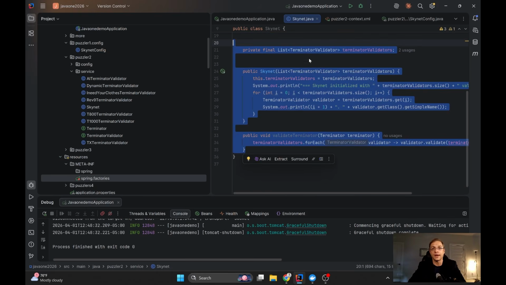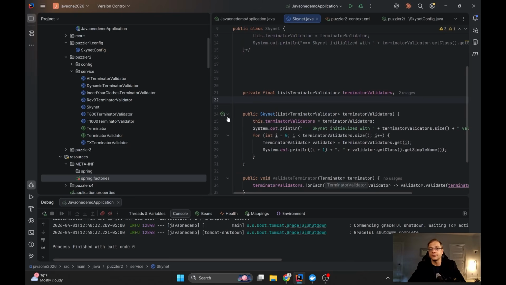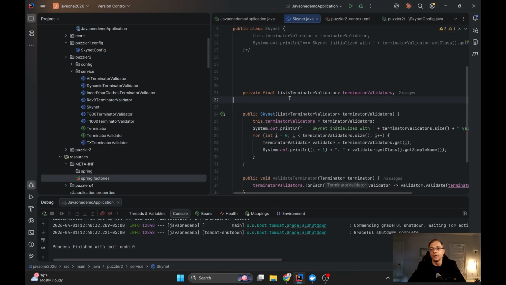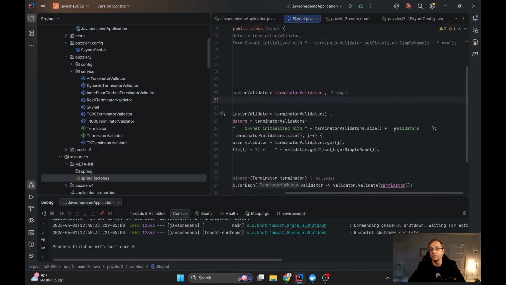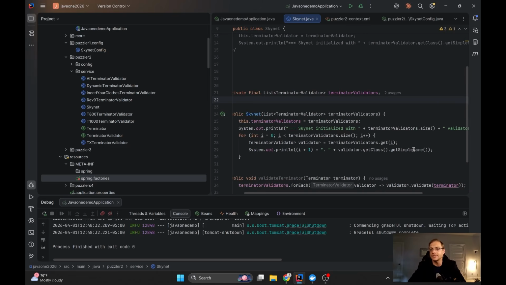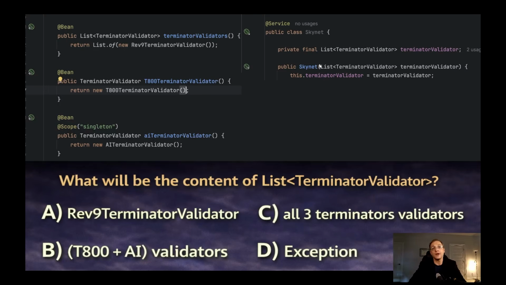Let's see, what do I have here? I have the list of terminators, and I'm using constructor injection, so I can click and see that a lot of options can be injected here, but as we know, part of them are disabled. And we will print out the size, the number of validators, and the name of each validator class, getSimpleName as well. Okay, so I want to see what will come here. So here is the puzzler. I'm trying to understand if Spring is able to build the list by itself, and actually how Spring does it.